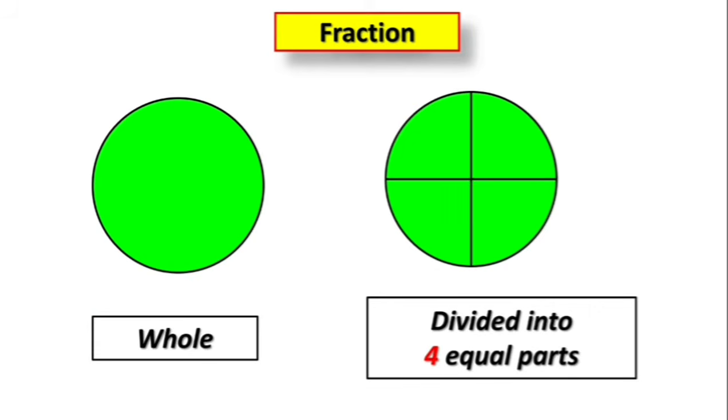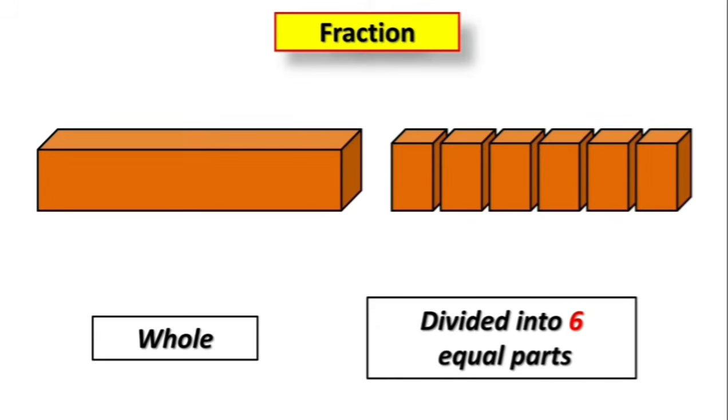Now children, this is a whole circle and this circle is divided into 4 equal parts. How many equal parts? 4. 1, 2, 3 and 4. So these parts are called fractions. This is another example of a whole and fractions.